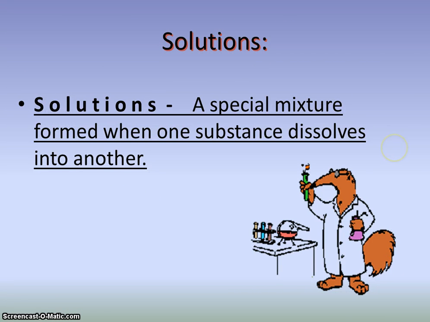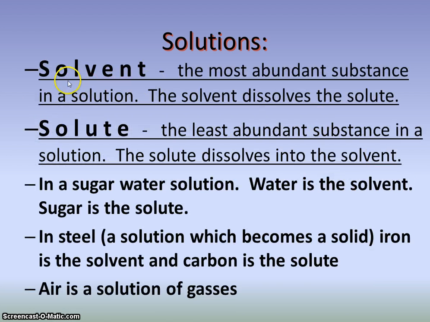All right, so let's talk about special kinds of mixtures. Solutions. Special kinds of mixtures where you have one thing called the solute that dissolves into another thing, the solvent. One substance into another. Like I said, the solvent is the most abundant substance. So if you have sugar water that you're mixing up, the most abundant substance is going to be that water. The solute is the least abundant substance. That's going to be your sugar.